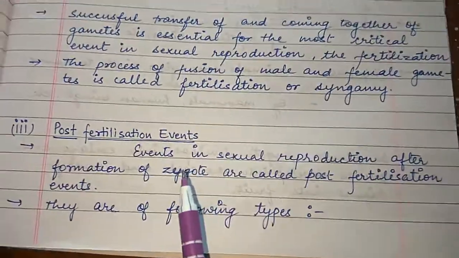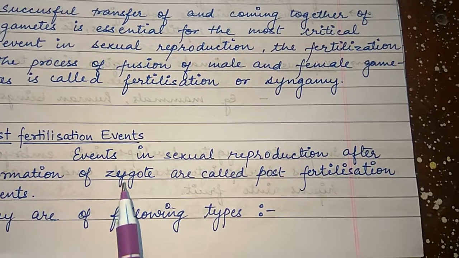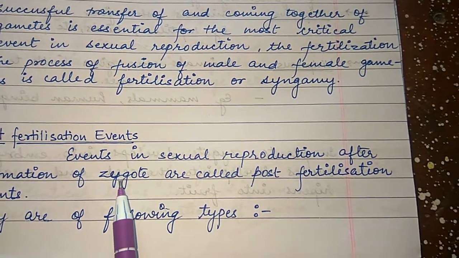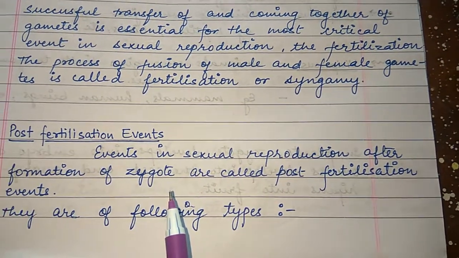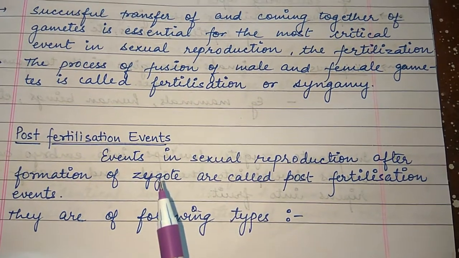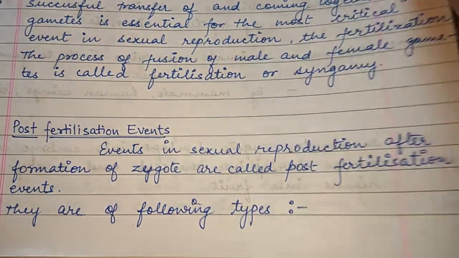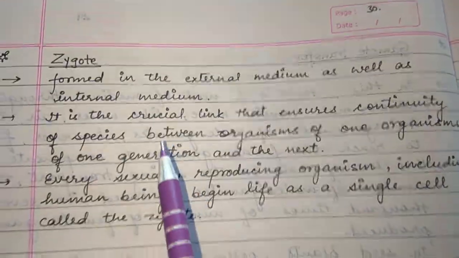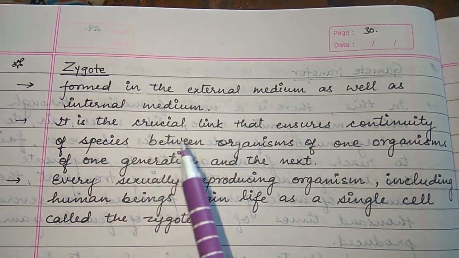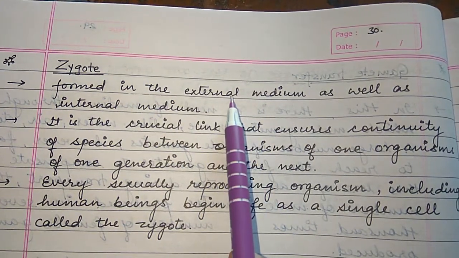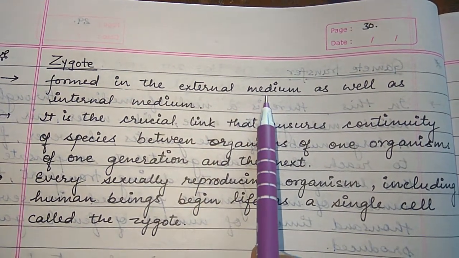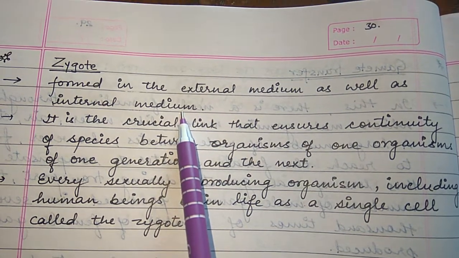The last event is the post-fertilization event. It is the event in sexual reproduction which is done after the formation of zygote. Post means after. This also has the following types. First is zygote. It is formed in the external medium or internal medium.